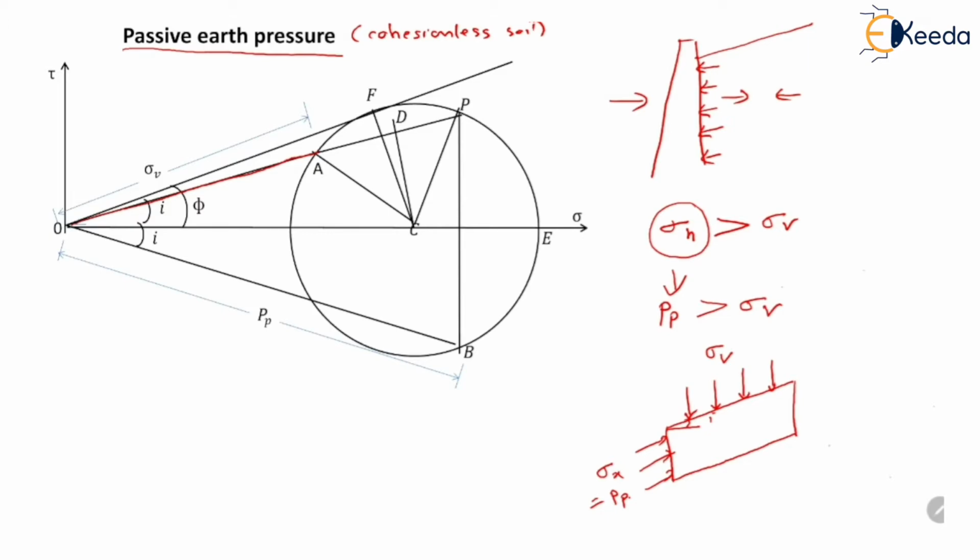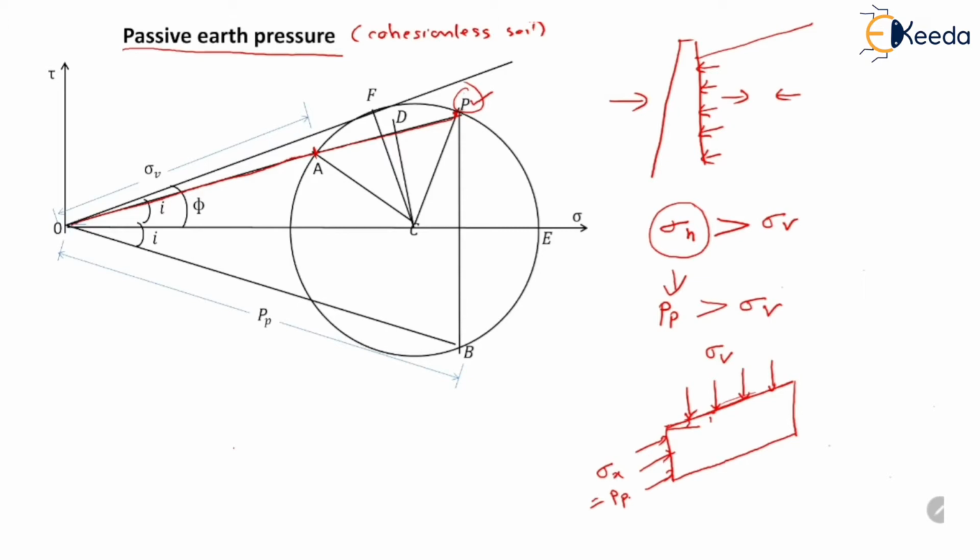This line OA is parallel to the top surface of the element, so it represents the top surface of the element, and its length is equal to the stress acting on this element, which is sigma V. Now this OA is further extended, and it intersects the Mohr circle at point P. This point P is the pole, or we can say the origin of planes.